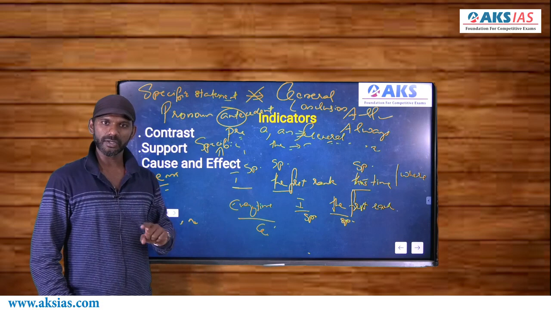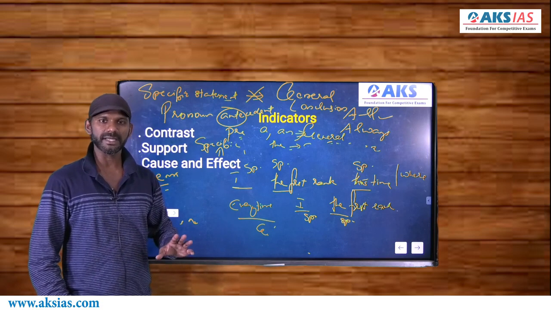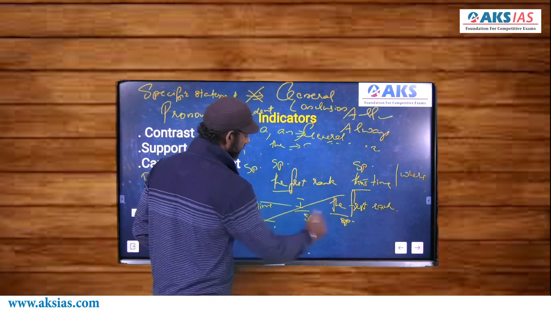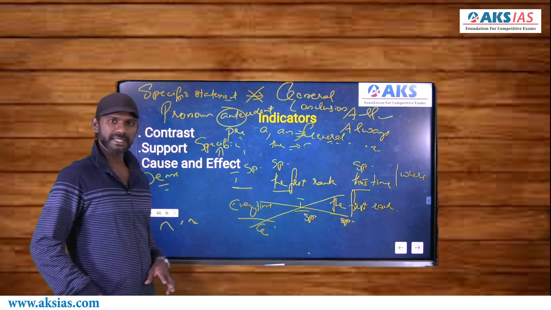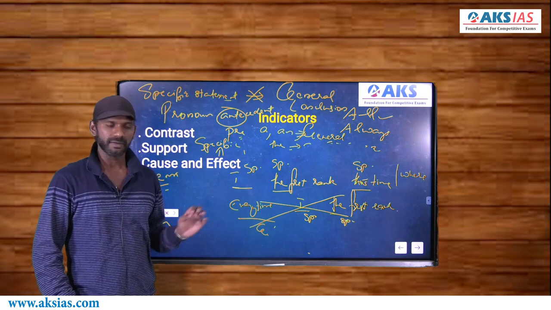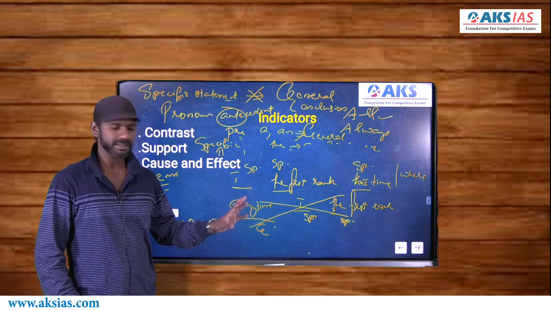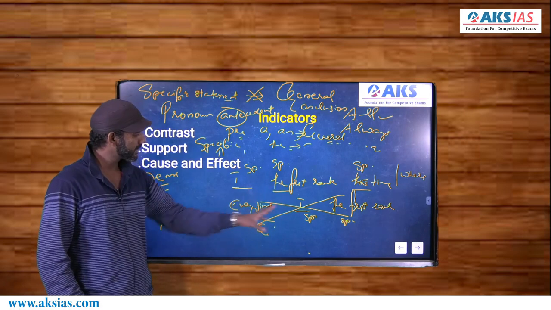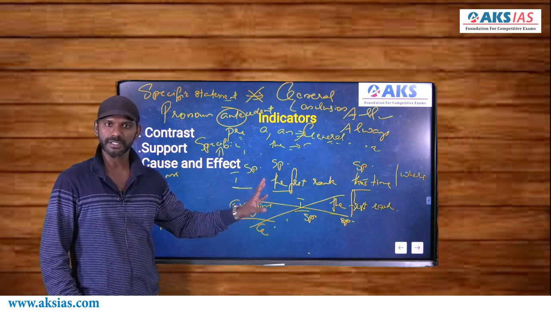When at least one of the entities in the option and the passage does not match, without thinking much, just eliminate that option. I repeat, when at least one entity in the option and the passage does not match, without thinking much, eliminate that option. So here 2 entities are matching, but 1 entity is not, so eliminate it. So this cannot be concluded from this statement.